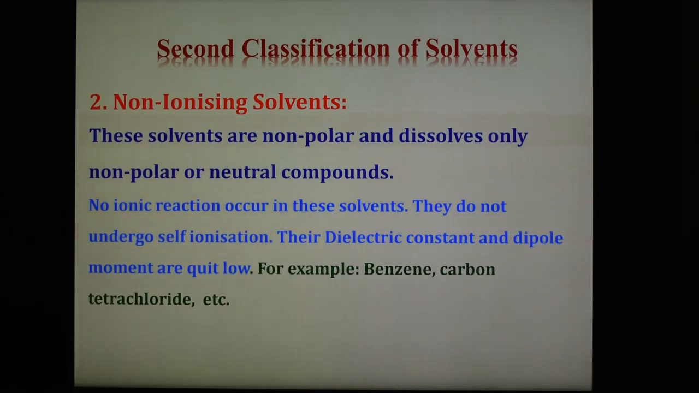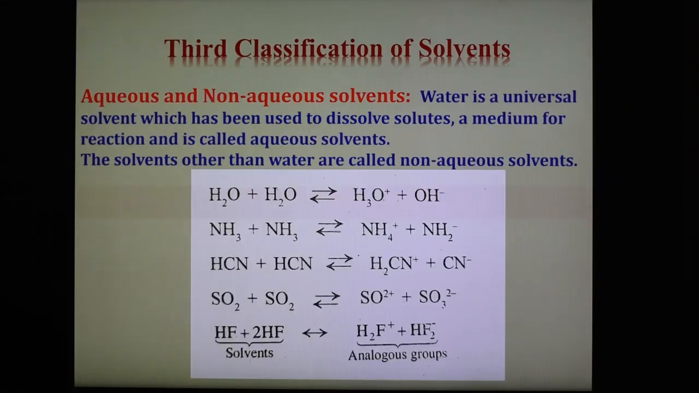So these solvents do not undergo self-ionization reaction, but an ionizing solvent undergoes self-ionization, and these solvents dissolve only non-polar compounds. So by the like dissolves like property, there are two types of solvent, ionizing and non-ionizing solvent. The third classification is also there, based on which there are two types of solvent, aqueous and non-aqueous. Aqueous is water, and solvents other than water are known as non-aqueous solvents. Examples of non-aqueous solvents are liquid ammonia, liquid SO2, and liquid bromine trifluoride.